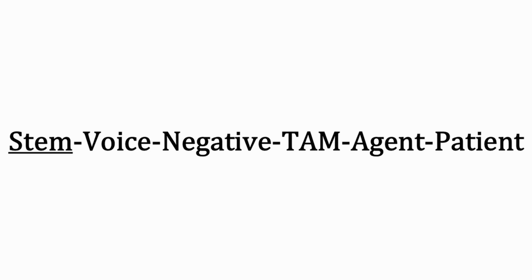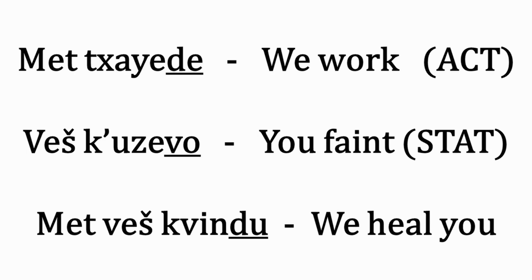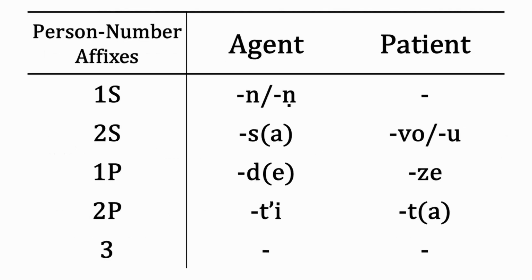There are 5 slots for suffixes on a verb stem. These are the voice, the negative, the tense aspect mood, and the agent and patient marking. We'll go through these in reverse order, starting with agent and patient marking. The agent and patient are both marked on the verb, and one or the other occurs on intransitive verbs, depending on whether it's an active or stative verb. These suffixes show person and number of the subject and object, and have different forms depending on the surrounding sounds and where they occur in the word.